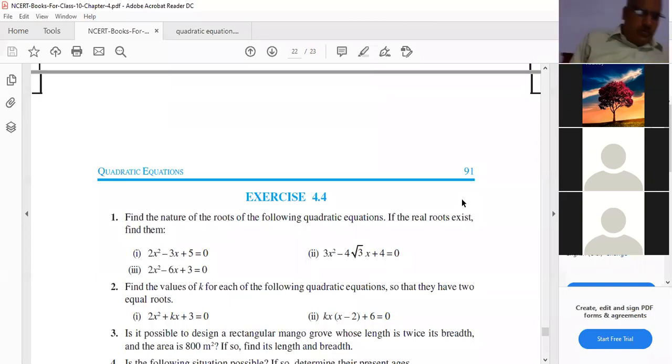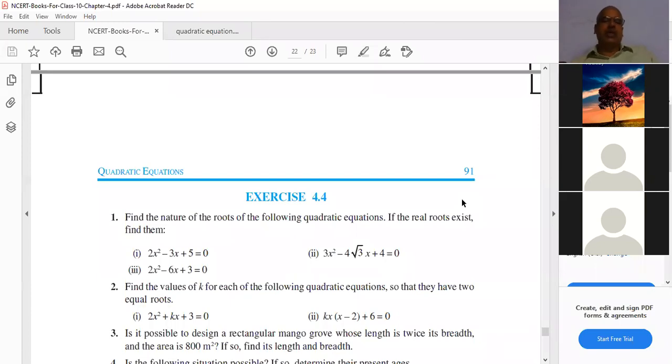Third one, 12, sir. Twelve means b square minus 4ac is greater than 0. Roots exist, real and distinct roots exist.